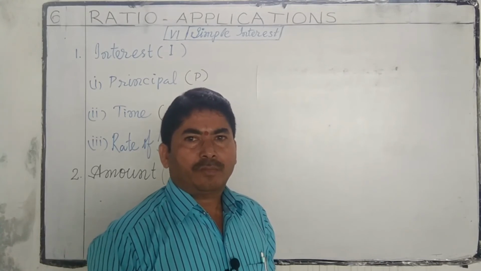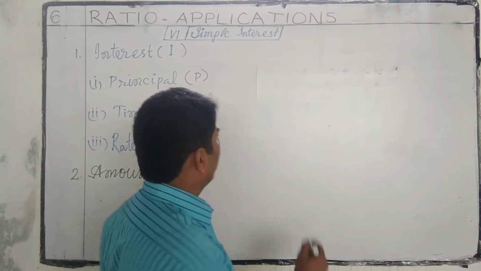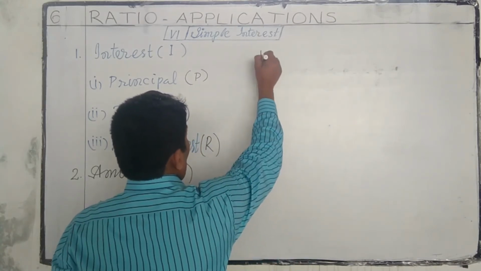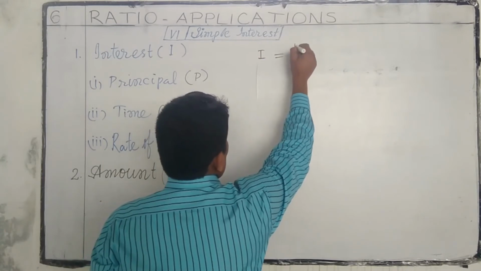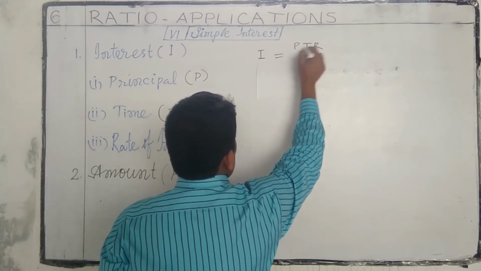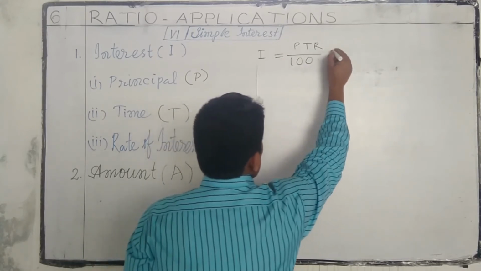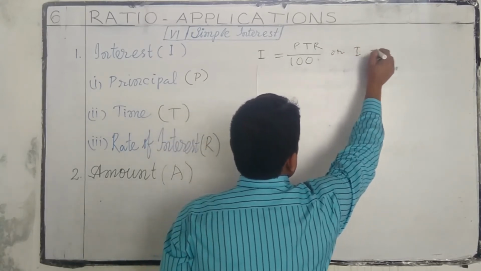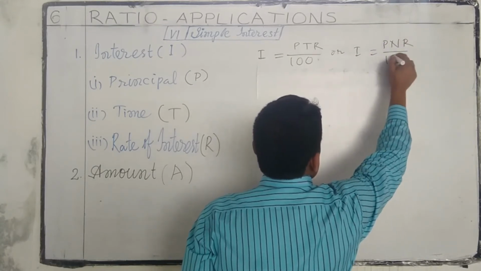Let us know the formula to find interest. Simple interest I is equal to PTR by 100, or I is equal to PNR by 100.